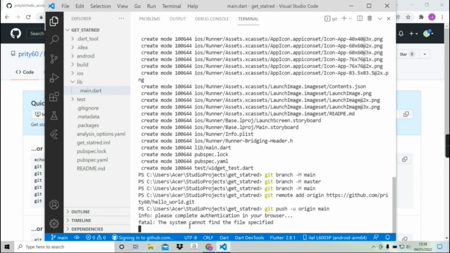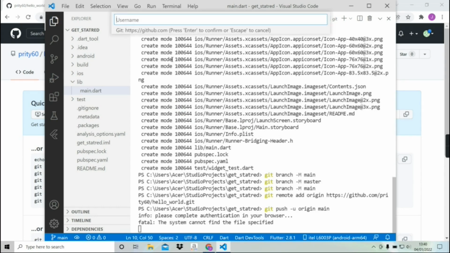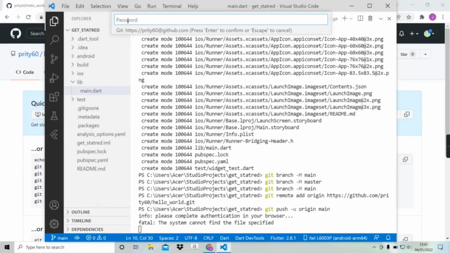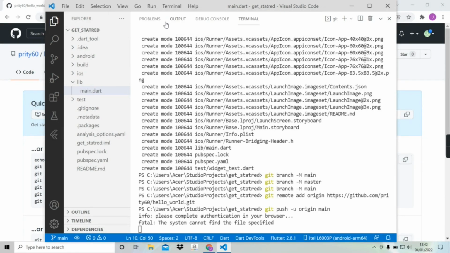After waiting for a while, we can see at the top username. Here we have to give our username. I'm gonna give my username and then enter. Now we have to give our password. So I'm gonna give my password and then enter.